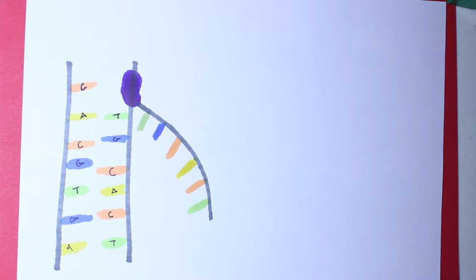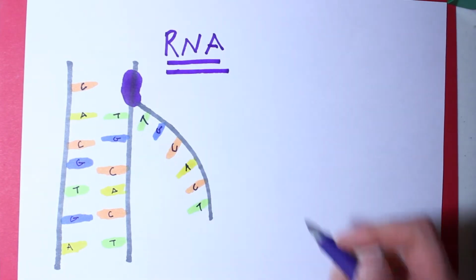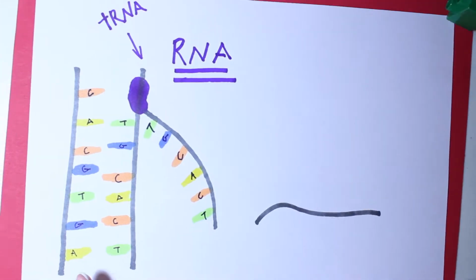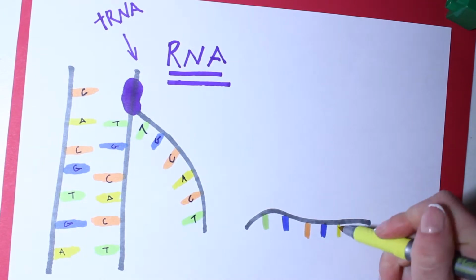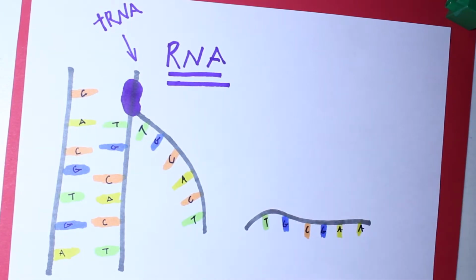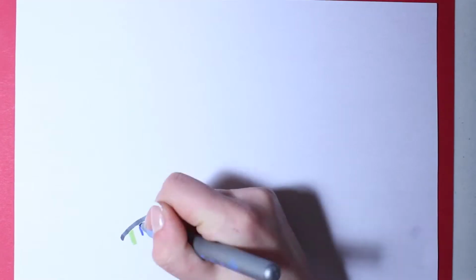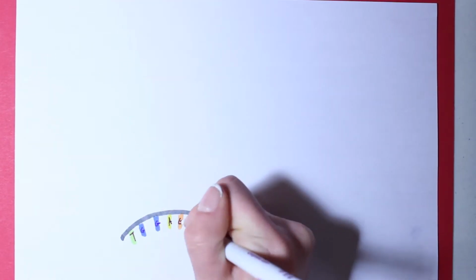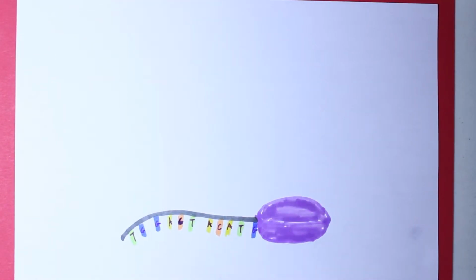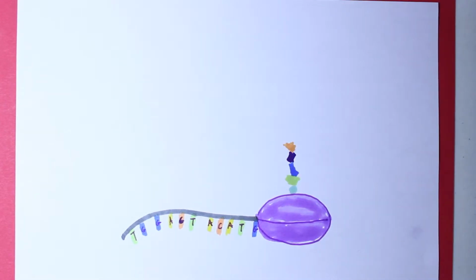DNA is written in a code, and for the cell to know what to do with the information, it must be decoded. That's where RNA comes in. RNA runs along the DNA strand, reads out the code, and copies one side of it. These strands are sent to the ribosomes, which are the protein makers of the cell. They read the messenger RNA and grab the proper amino acids to form a chain.